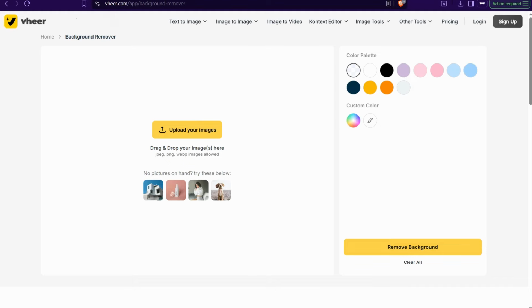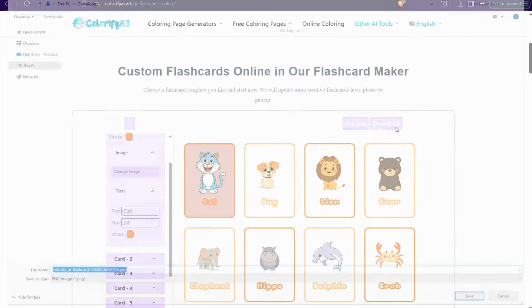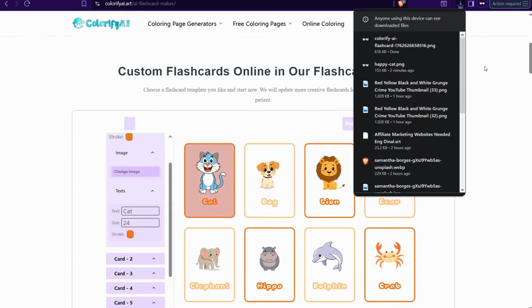So now it's time to actually download all these images, your flashcard, okay, download here to your device in PNG format. So of course you can actually upload this image in a document or a Word file prior to converting it to PDF file. Okay, because you can sell this digital item as a printable digital item. So the customer can cut all these cards out as he wants.